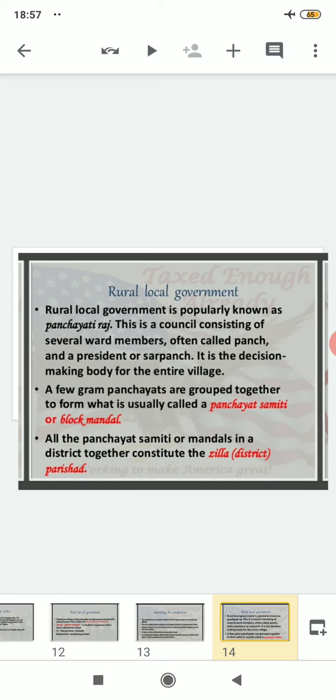So they will constitute 20 in all, 20 in number. They will form together what? If in a district they count, together they will constitute what? Zila Parishad. Clear? Zila means in English it is known as district. So that will be known as district or Zila Parishad.